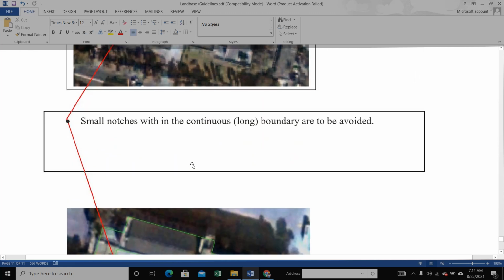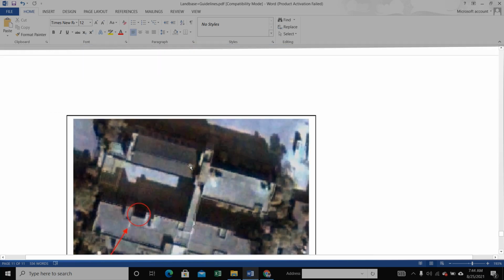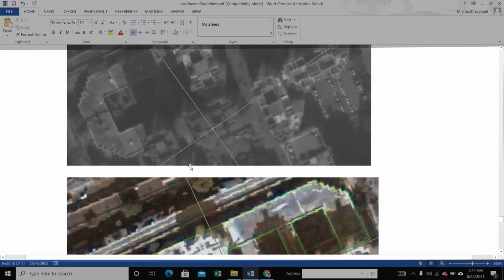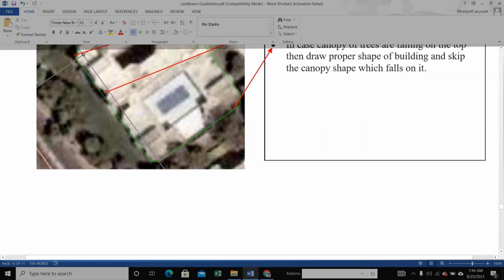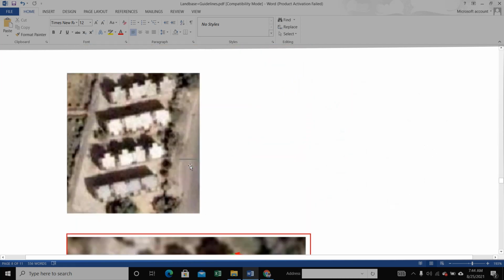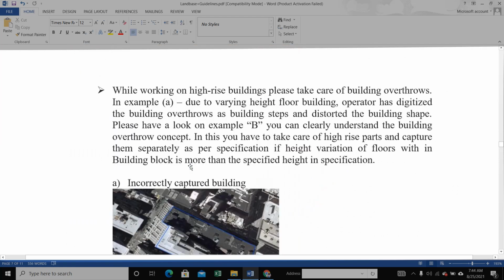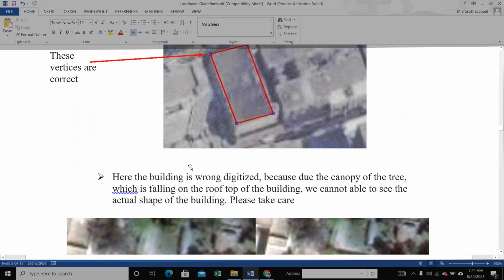This guideline is very important for capturing buildings, any type of building, commercial building, industrial building and residential building. It is a very good guideline given in this presentation.